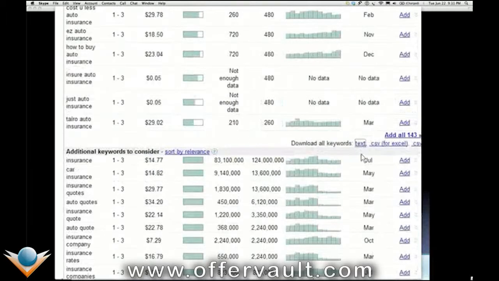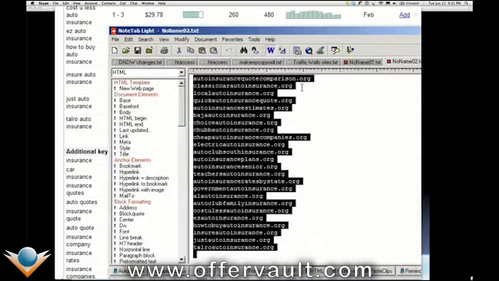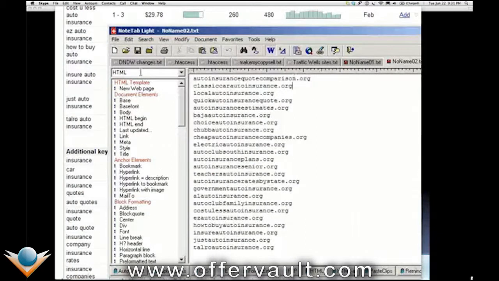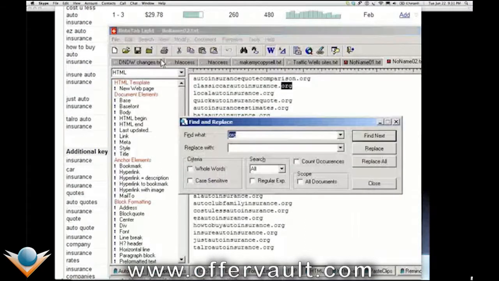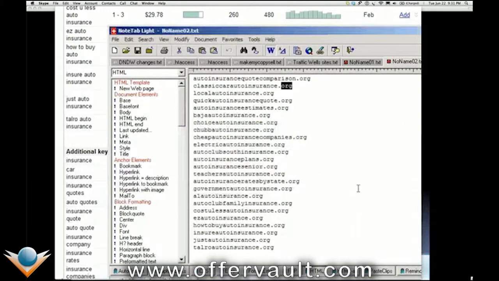So let's go down past the first block of 150. You can download them all as text. So we click that, we download them all into our favorite text editor, and for me, I use NoteTab Lite. I'll bring it over here. Now, I've gone through the entire keyword list, and I've done a search and replace for the carriage return at the end, and replaced it with .org carriage return. I've also replaced all the spaces with nothing. So now I've got my keyword list followed by .org with no spaces. I'm basically doing domain names for all my key phrases.